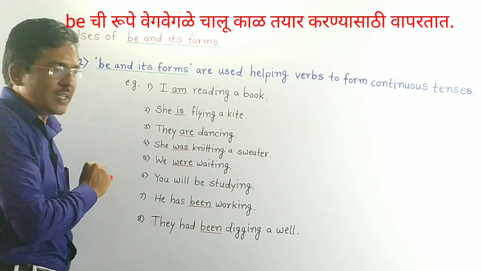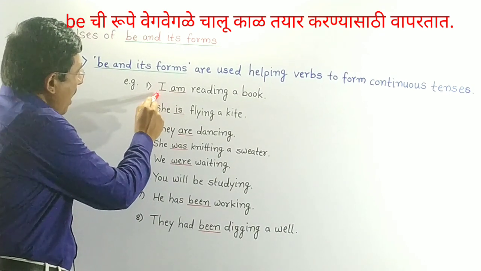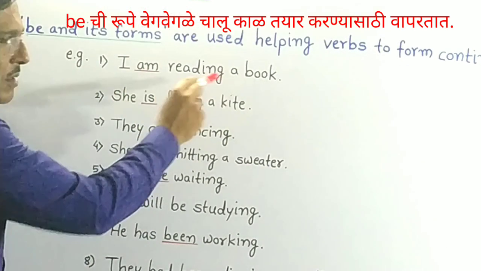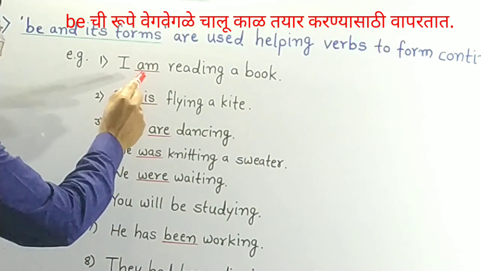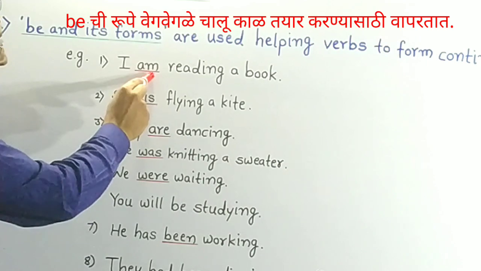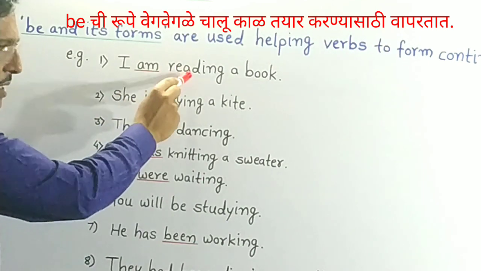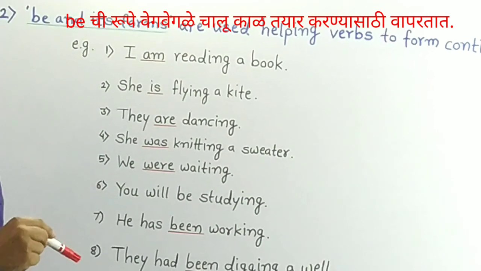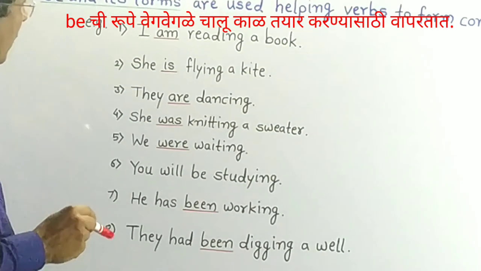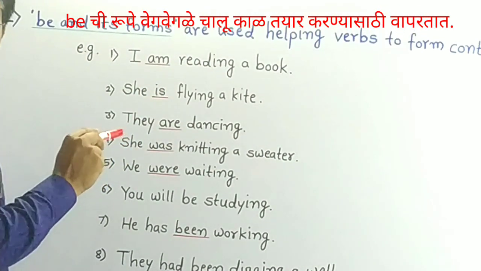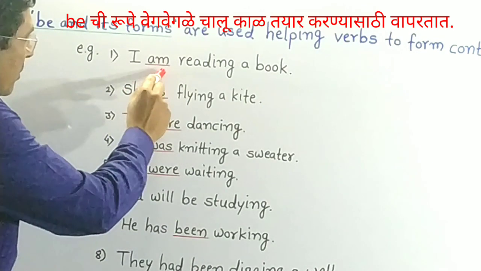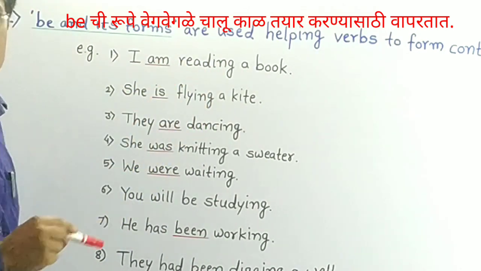Read the first sentence. I am reading a book. In this sentence, am is helping verb, reading is main verb. And by using am and reading, we have made present continuous tense.